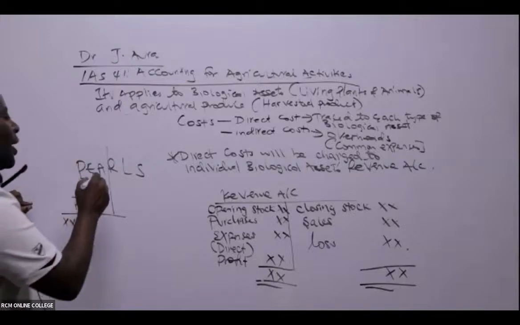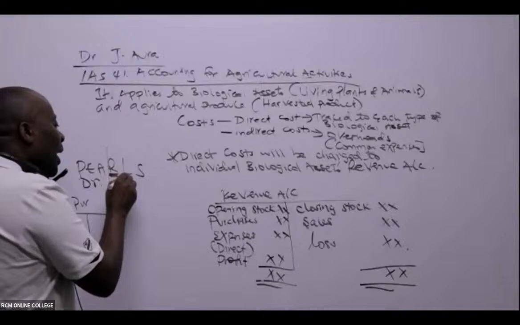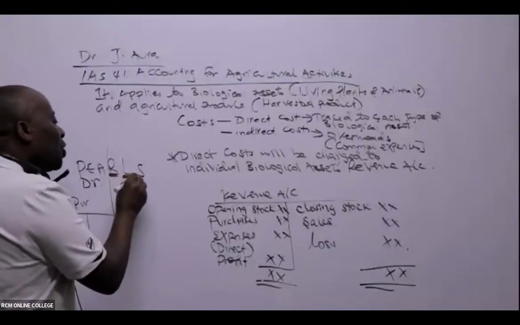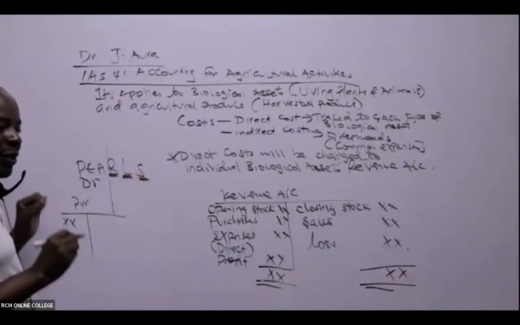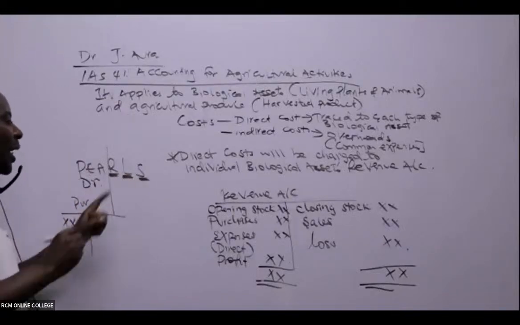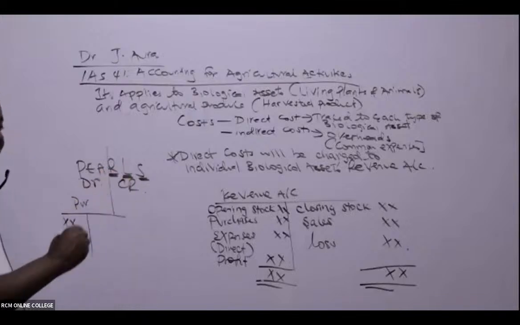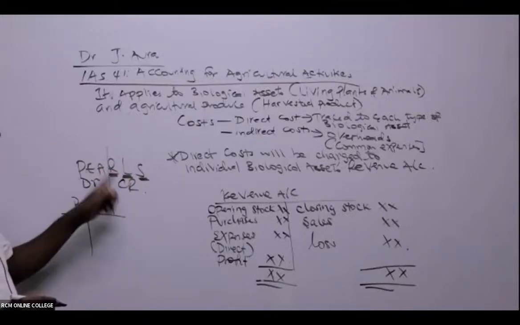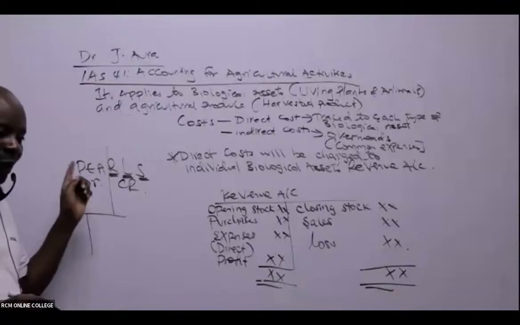And then we have revenue, liabilities, and share capital. Please write this: revenue, liabilities, and share capital. What do we do? We credit.